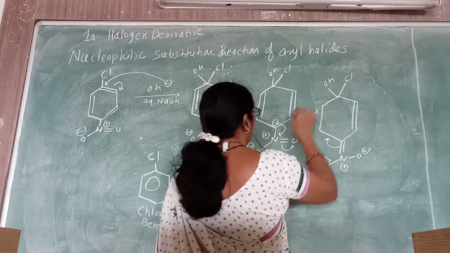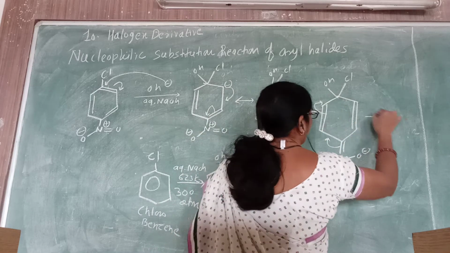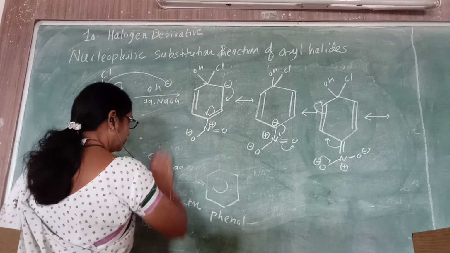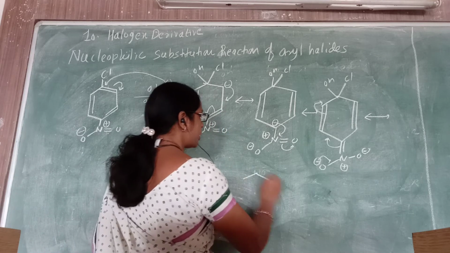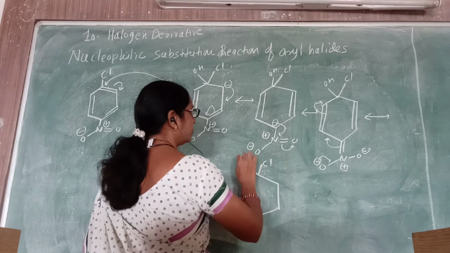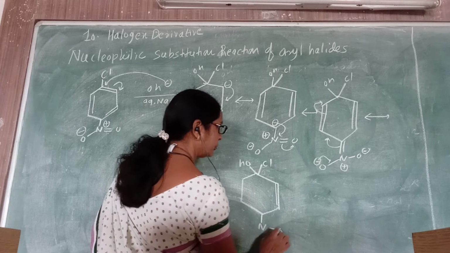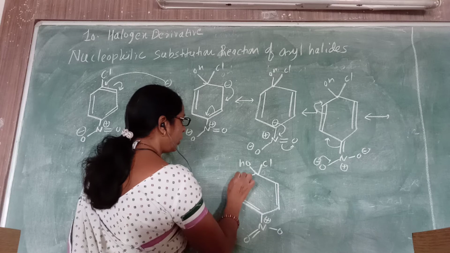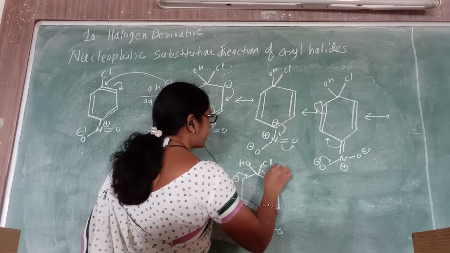Now this double bond comes up. So the next structure you can write like this way. The next resonance structure is this double bond and negative, okay, and in the last step this negative becomes a bond and now this chlorine is gone, okay.